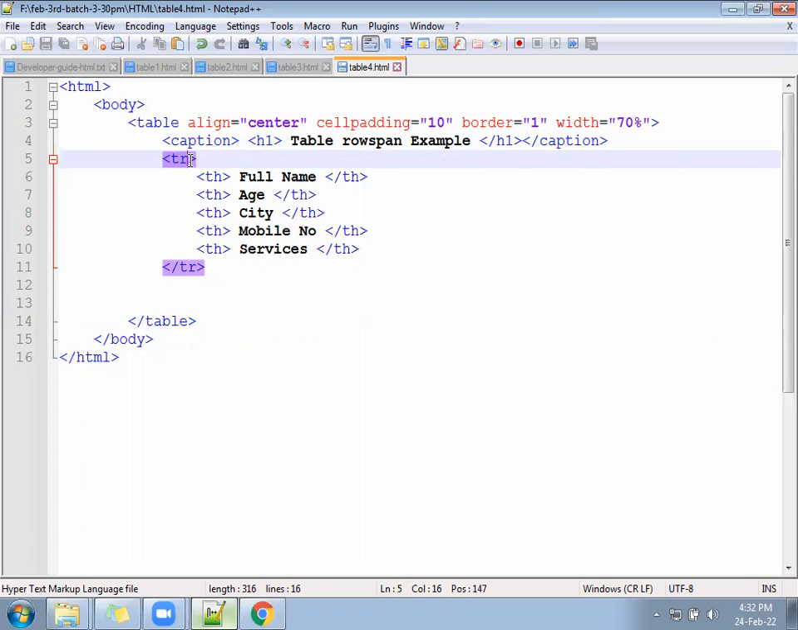Some users will enter the mobile number, some will not. Two or three users will have a similar service. Three users may be from the same city, or two users have the same age. So in those cases, if there are two users with the same age, then we have to use some other technique.